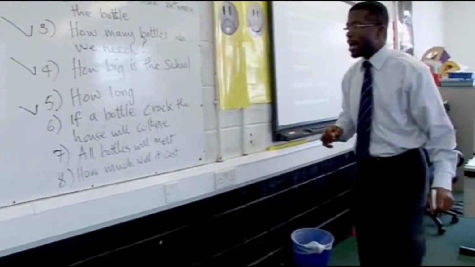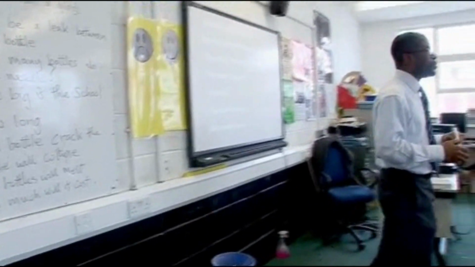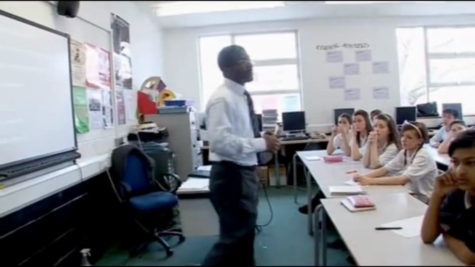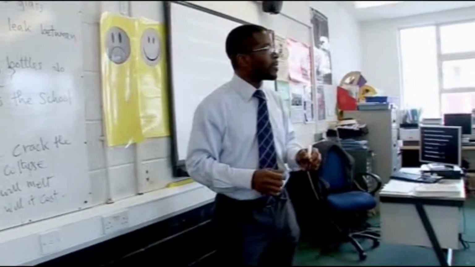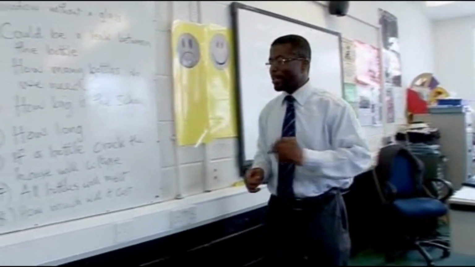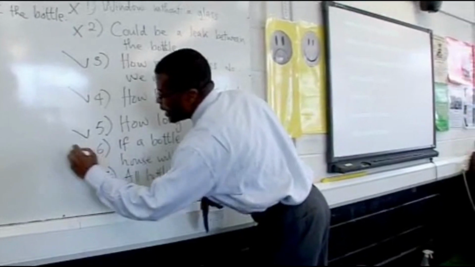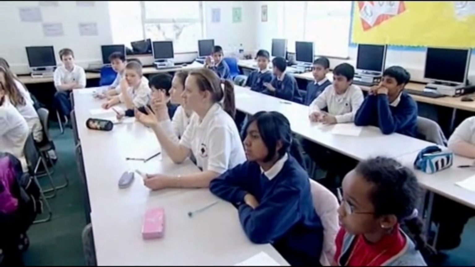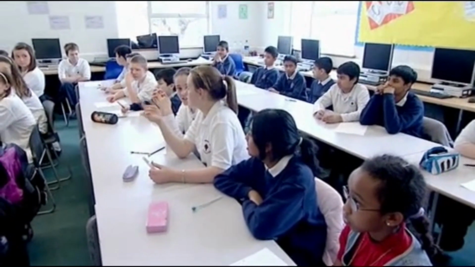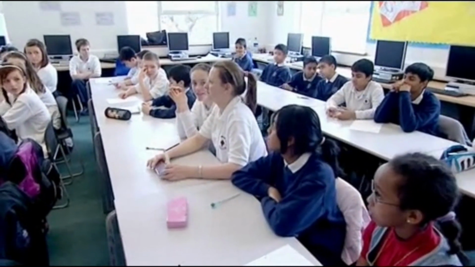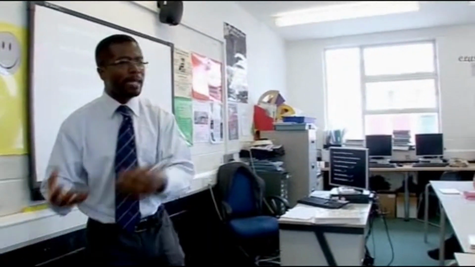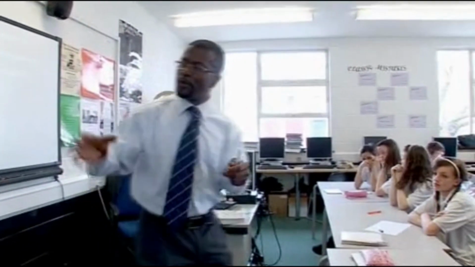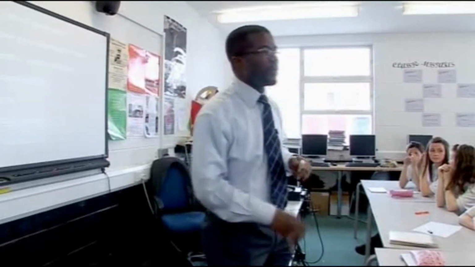And if a bottle cracks, the house will collapse. Can we use mathematics for that? No. Okay. You can. How much weight do you need to crack? Yeah, how much weight would it take to crack a bottle? Excellent. So now people are saying that we can, which means that they can do it. So that's science. Mathematics. Well, I suppose it's science and maths. Mathematics is everything that is around us. So if it can happen in science, then it can happen in mathematics.